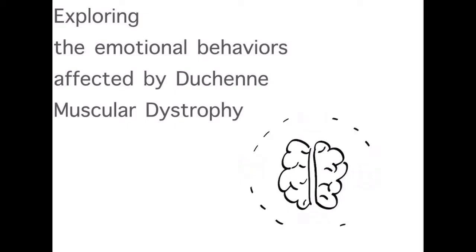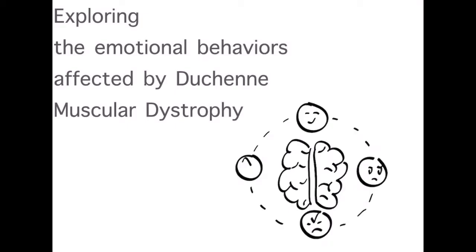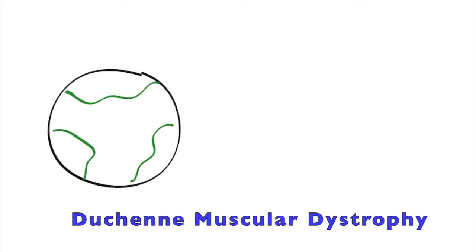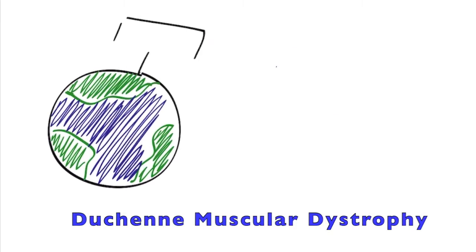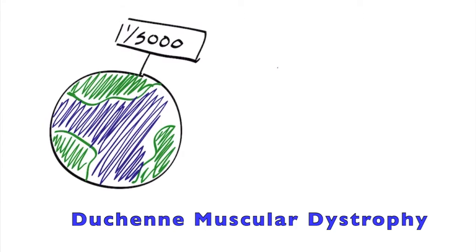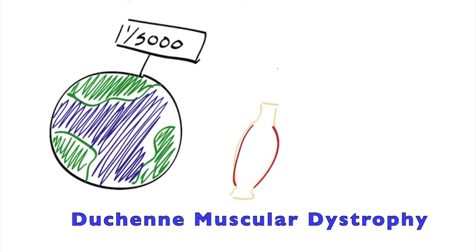Exploring the emotional behaviors affected by Duchenne muscular dystrophy. Duchenne muscular dystrophy is a neuromuscular disease that affects 1 in 5,000 boys worldwide. It is also known as DMD, and throughout this video we'll be referring to Duchenne muscular dystrophy as DMD.